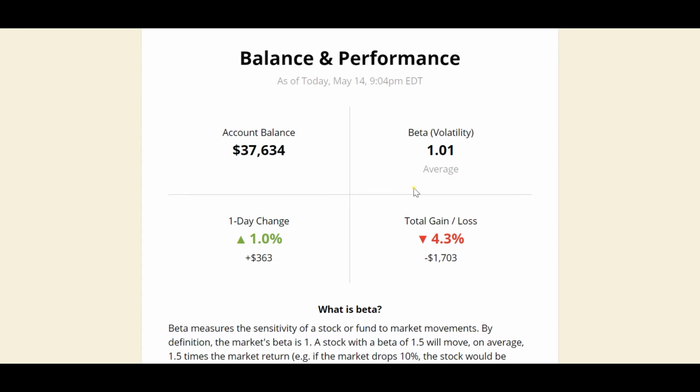So let's say the volatility index is 1.5. So if the market drops 10%, your portfolio drops 15%. An ideal volatility index is less than 0.8. So if the market drops 10%, your portfolio should drop less than 8%. That's the ideal scenario which we are looking at. Currently, since I am young, I can risk a few things. That's why I went a little aggressive in my portfolio. That's why it is close to 1.01.